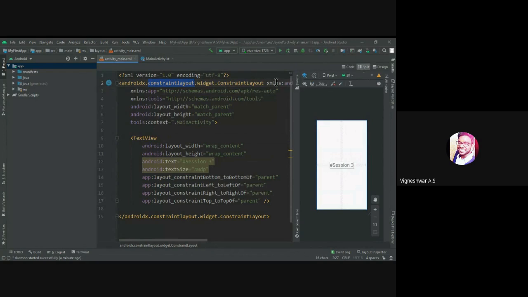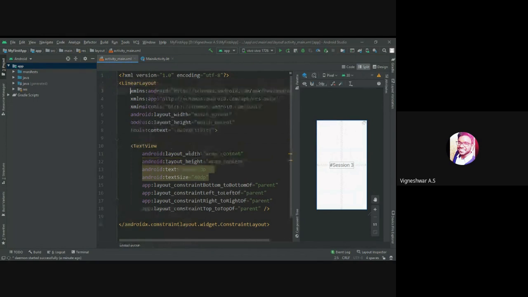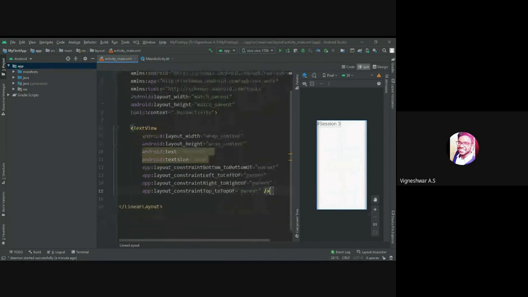Now I'm going to implement three text views.